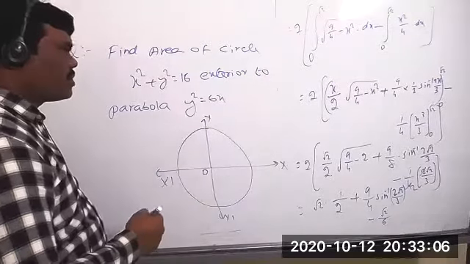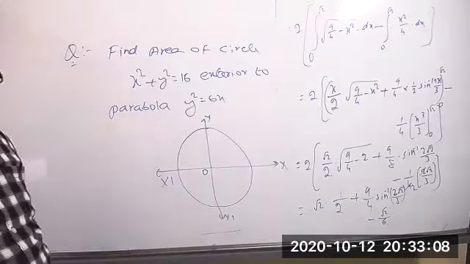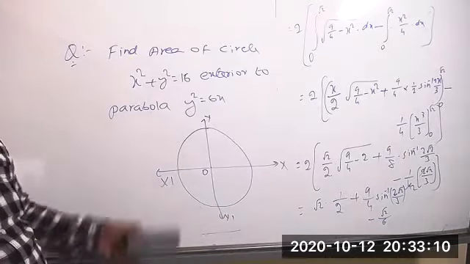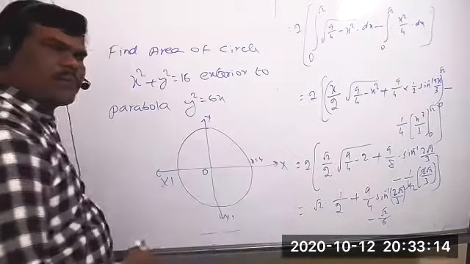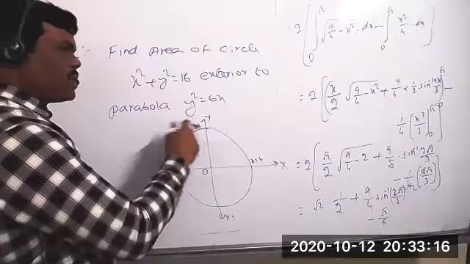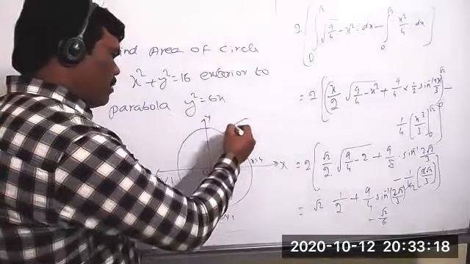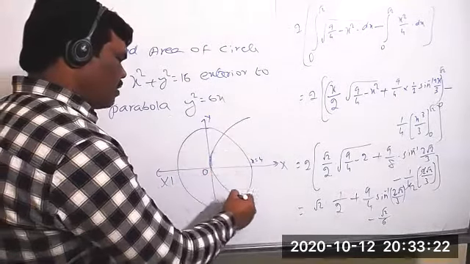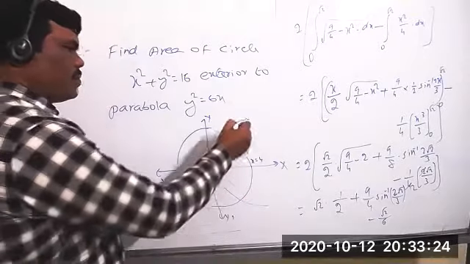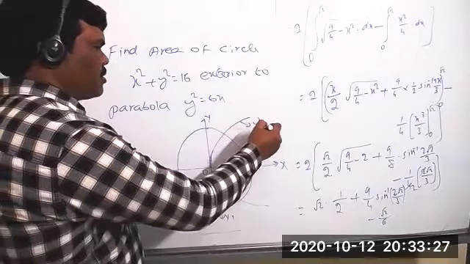And what is the radius? Radius, 16 means 4 square, so this is x equal to 4. And the parabola y square equal to 6x clearly gets like this, passing through the origin.